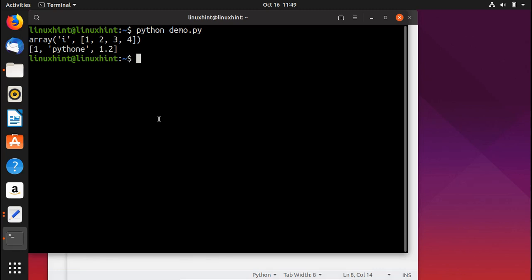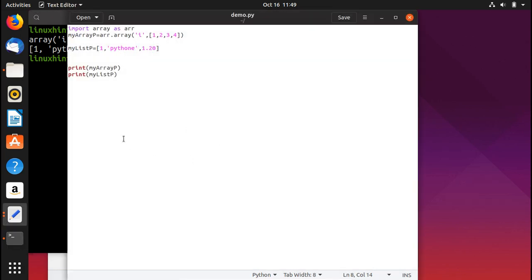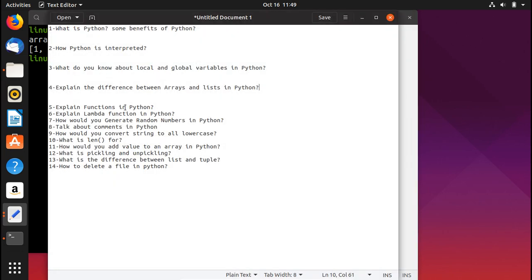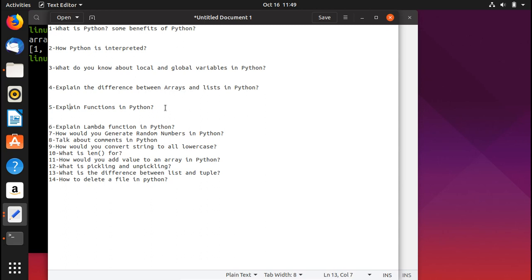So now let's move on to the next question. The next question is a very important one, and that is: explain functions in Python. I think it is related to question number 3, in which we did an example where we created a function. But if you don't know what a function is, in this question we'll explain it to you. A function is a block of code which is executed only when it is called.